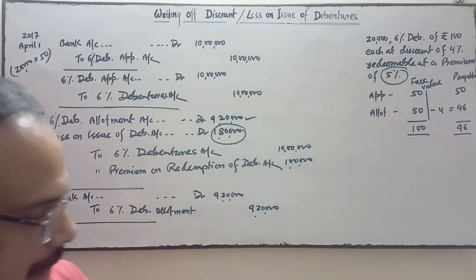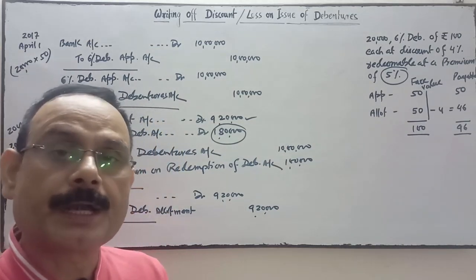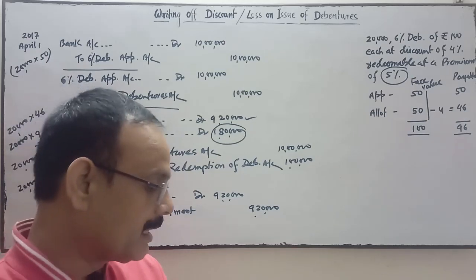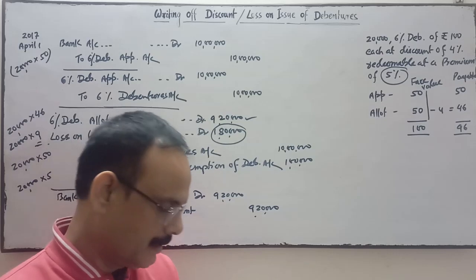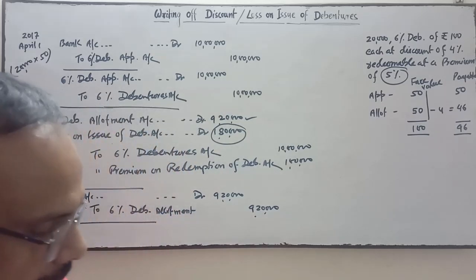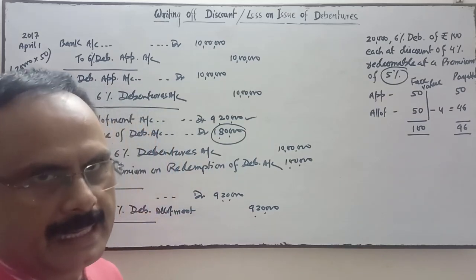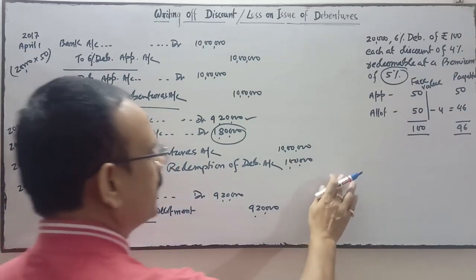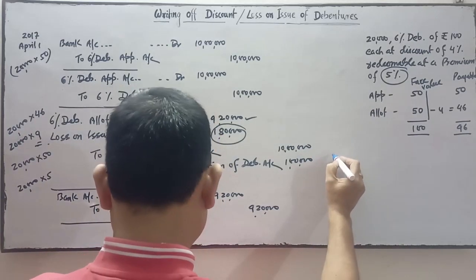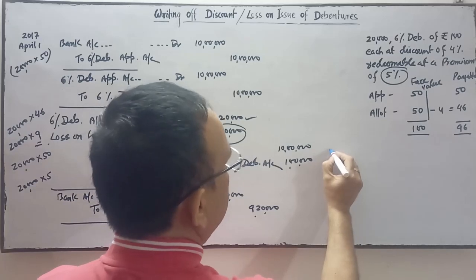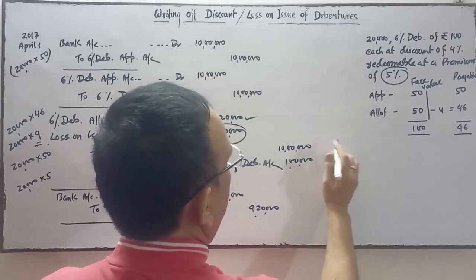The question's last paragraph: Fast Computer has a balance of 50,000 in securities premium reserve, 1 lakh in general reserve, and the profit for the year was 75,000. So the company will adjust this loss first from the securities premium, thereafter from the general reserve, and last from the profit. So when the company adjusts, the entry will be at the end of the financial year, on 31st March.